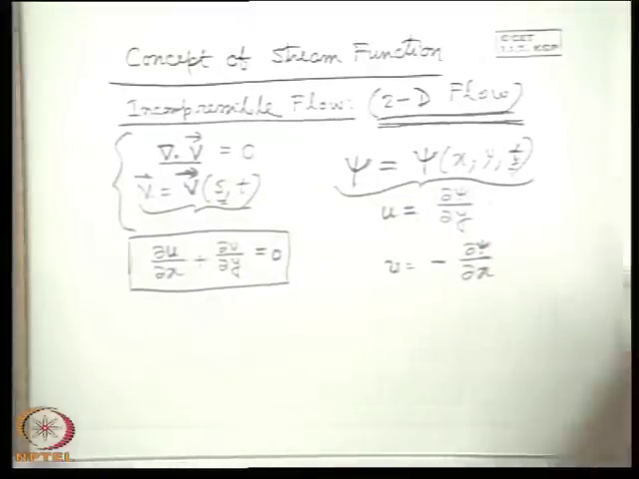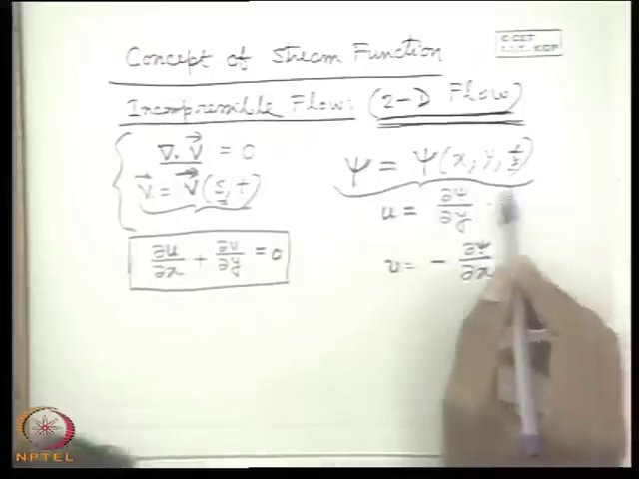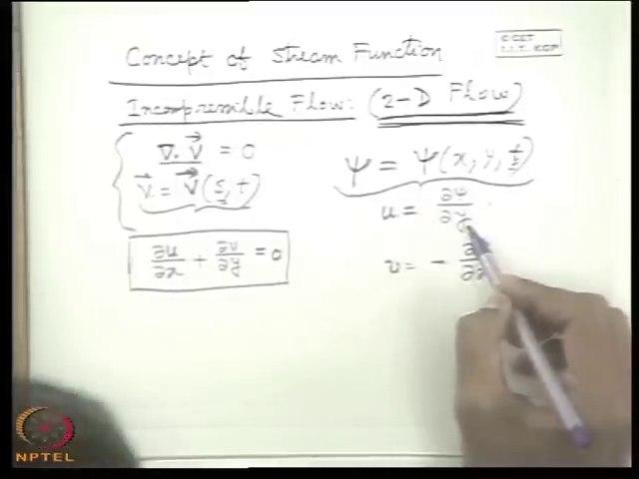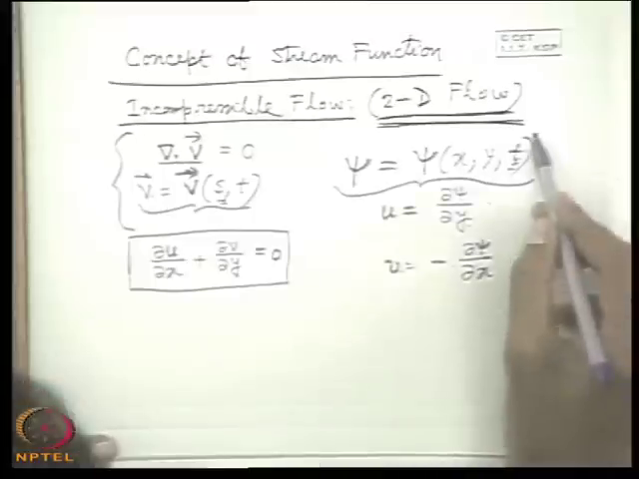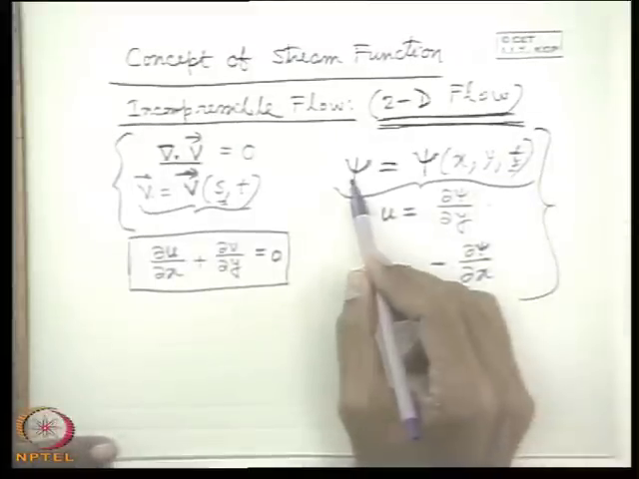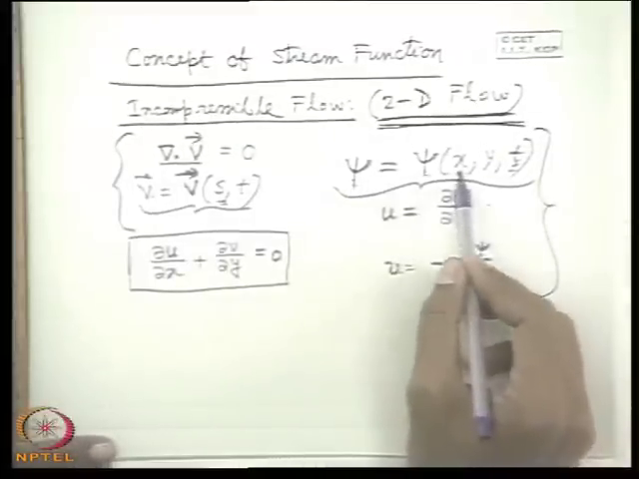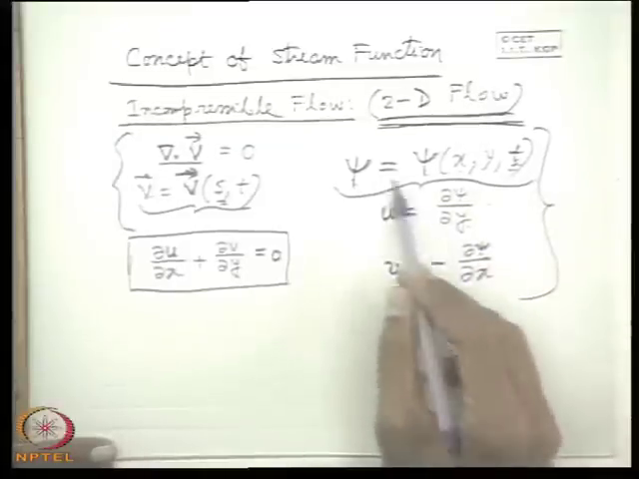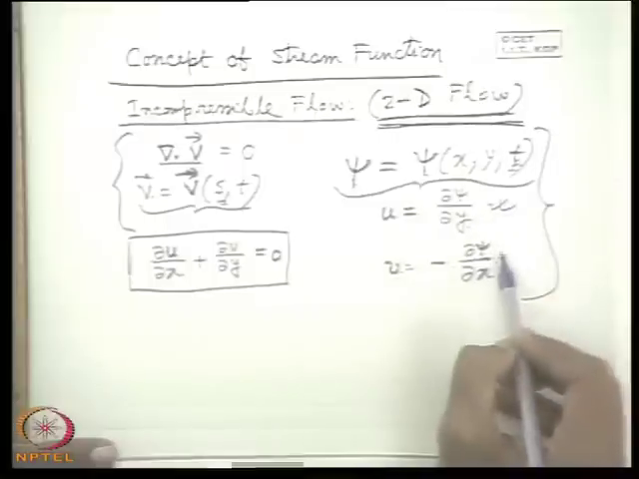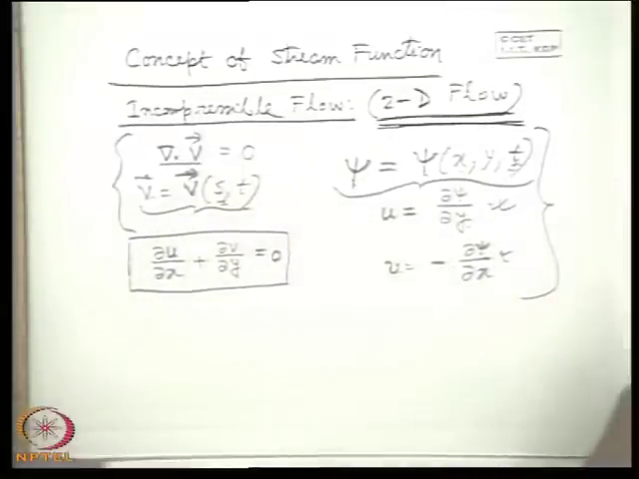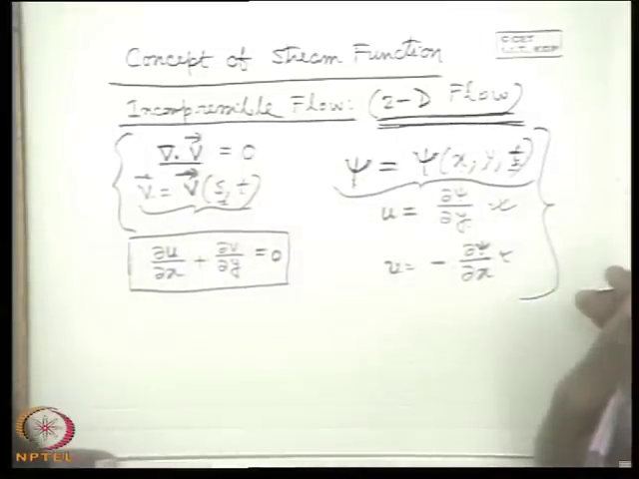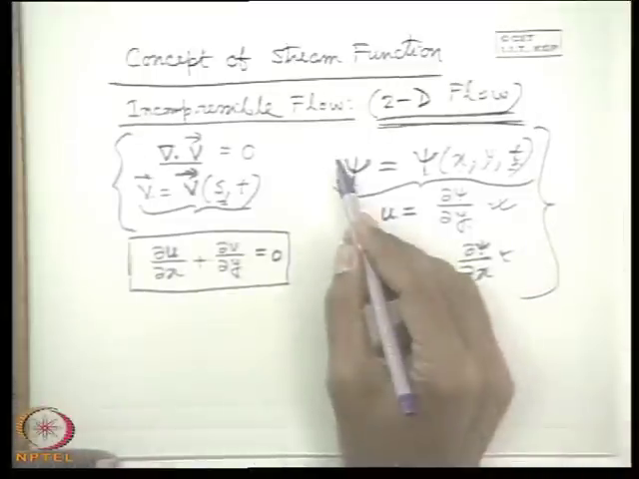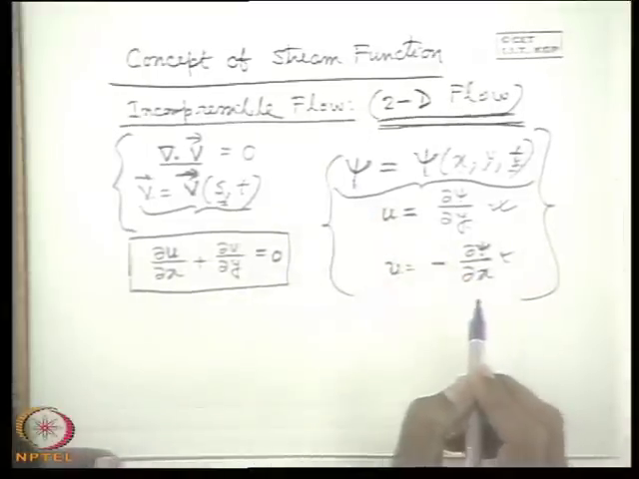Now question comes, why so arbitrarily are we defining a function such that u becomes del psi del y and v becomes minus del psi del x? Mathematically it is understandable. Okay, we define a function psi which is a function of x, y and t in such a way that u and v are defined in terms of this function in this manner, then this function is called the stream function. But what is the significance of it? What is the significance of it? Let us now see the mathematical significance.